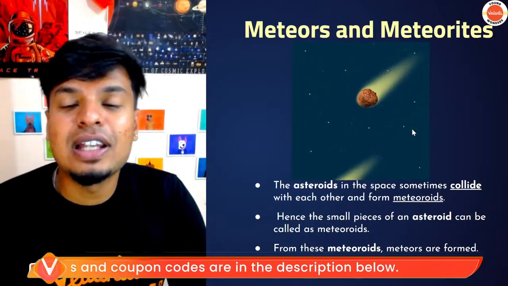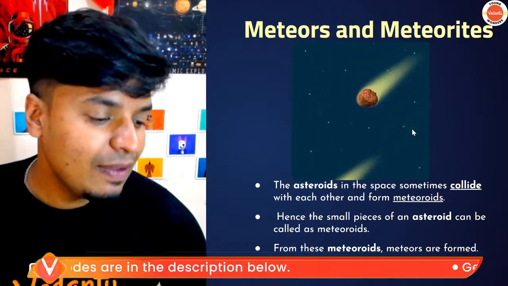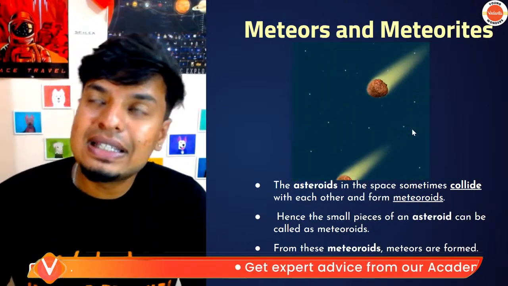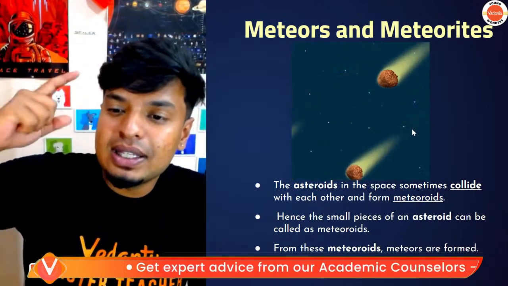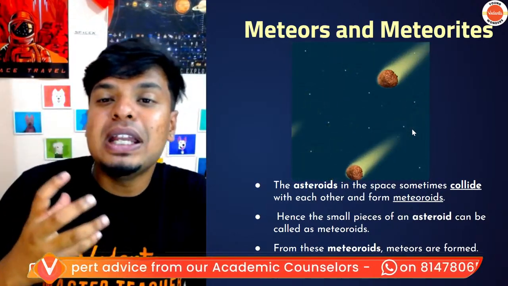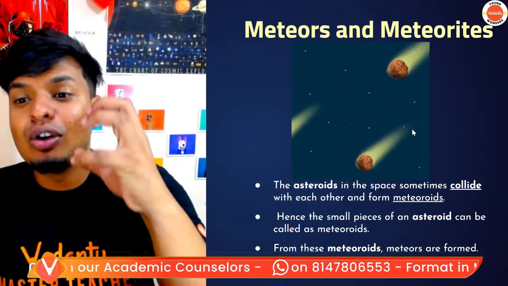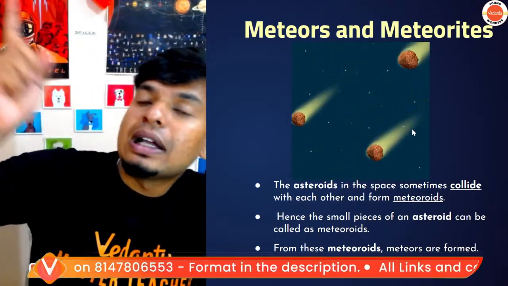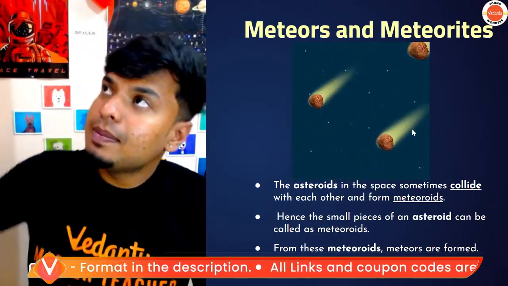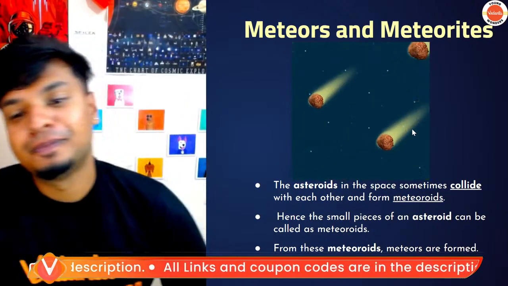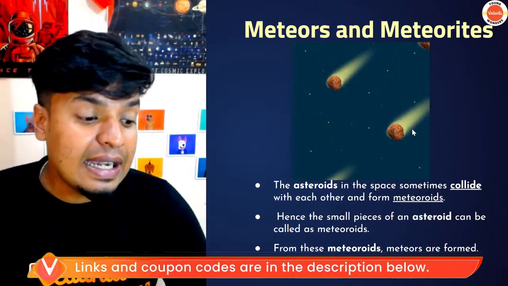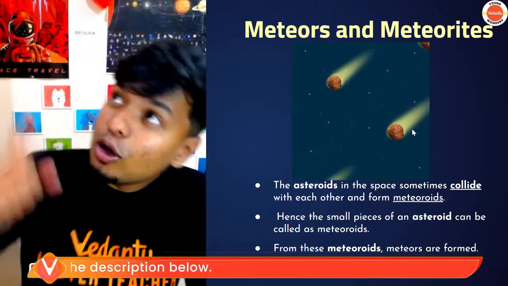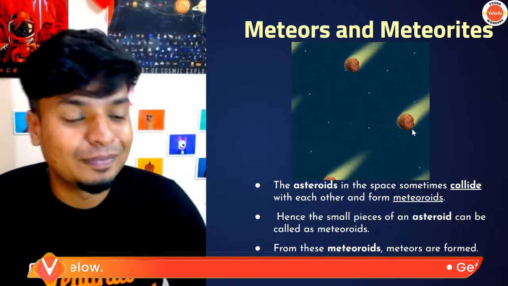Next is meteors and meteors. This is very fun, guys. We call them shooting stars. So the rocks that are there in space are called meteoroids. These meteoroids, which are floating around in space, sometimes enter into the atmosphere. When they enter into the atmosphere, they are called meteor. Hey, look, a meteor is coming.